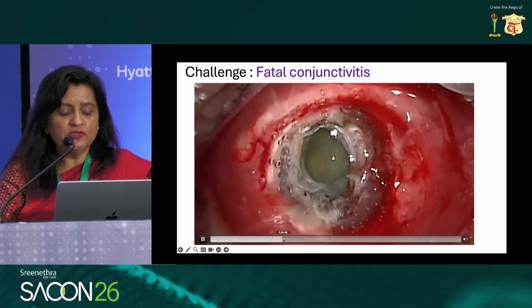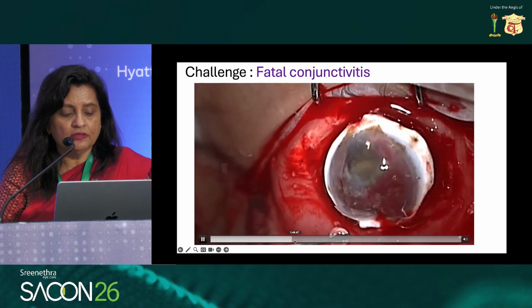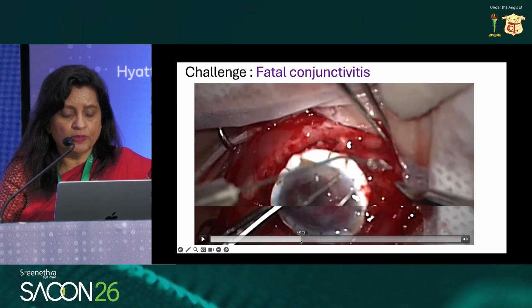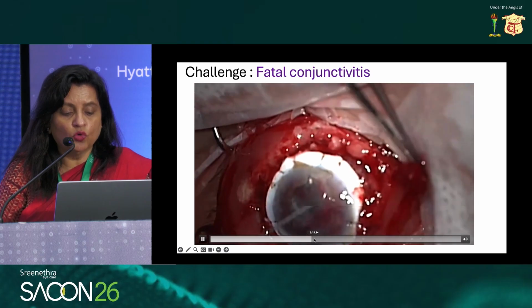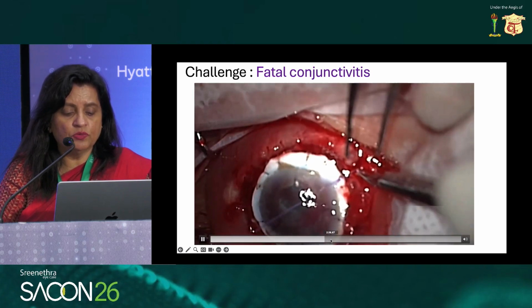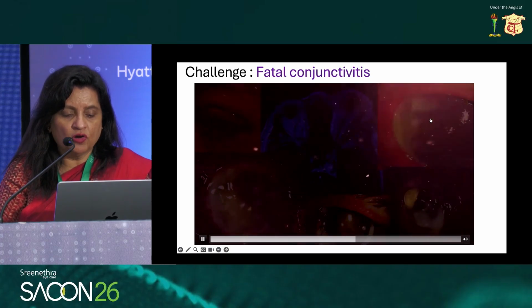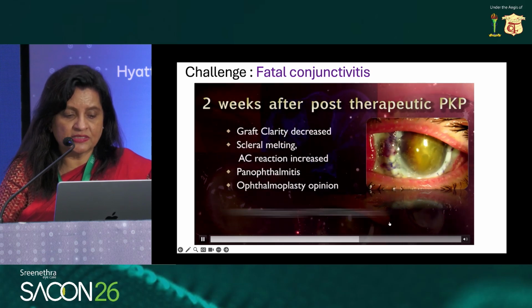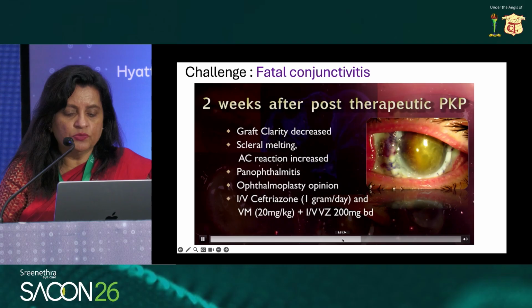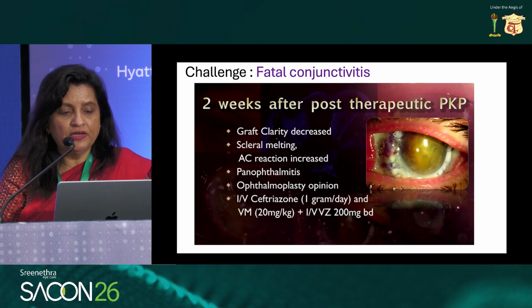So subsequently, penetrating keratoplasty was done. A large graft was done for the patient, and in the immediate postoperative period the therapeutic keratoplasty looked good, but over a period of time, again, there was a recurrence of infection. Postoperatively, as you can see, initially it looked all right with the pressures controlled, but then 2 weeks after therapeutic keratoplasty, again there was a problem, and so an oculoplasty opinion was sought.